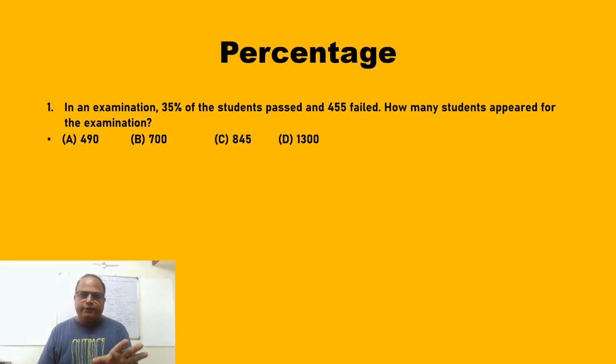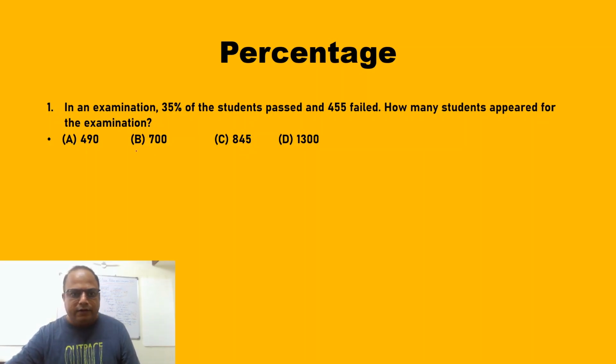Do your calculation. You can use pen and paper also, but it is a very easy question. And then after that, you just check with my answer. For that, you just start watching the video again. So friends, we'll see the question once again. In an examination, 35% of the students passed and 455 failed.